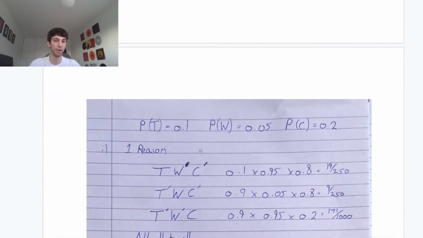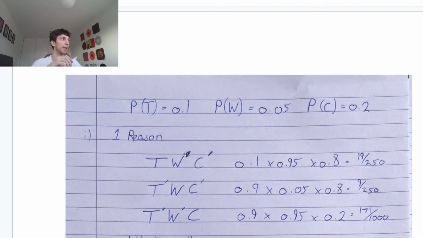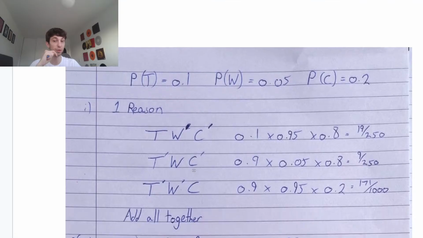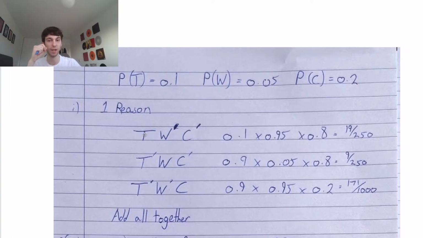So we have a probability at the top here. All the ways that we can get delay, given only one of them happens, would be T, W dash, C dash, T dash, W, C dash, or T dash, W dash, and C. So each of these have not for two of them, and yes for one of them. Okay? So only one reason, guys. All we have to do from here is for whichever one doesn't have the not on it, we just times it by that probability given.